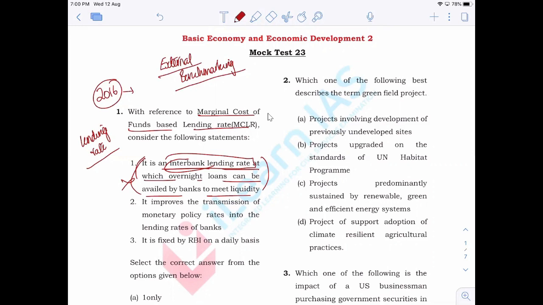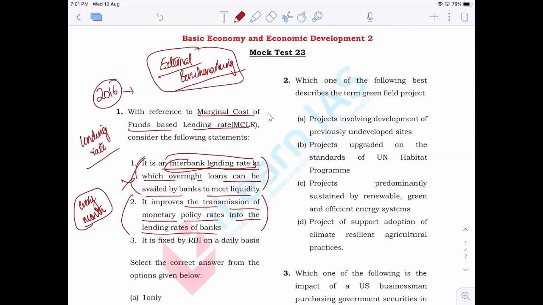The second statement is that it improves the transmission of monetary policy rates into the lending rates of banks. That's actually correct because banks will have to revise their MCLR every month, and as a result, there will be the possibility of monetary policy transmission taking place better under MCLR. However, in reality, it did not lead to higher levels of monetary policy transmission. As a result, RBI is moving towards external benchmarking. You have to understand that, but this is theoretically correct.